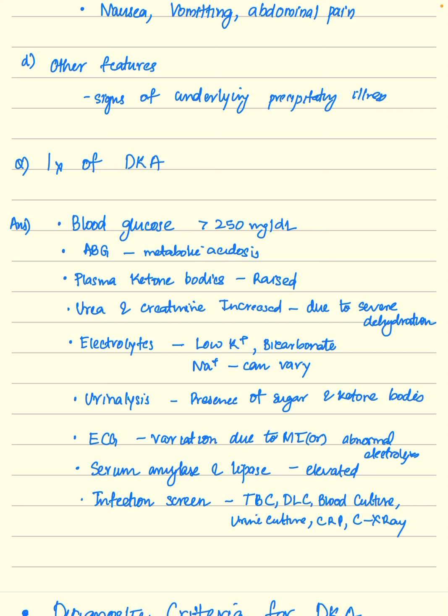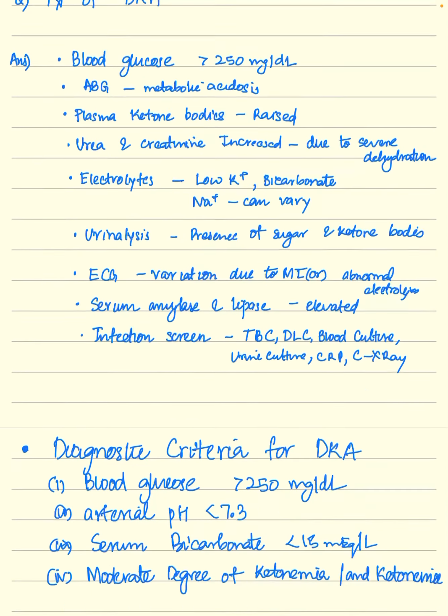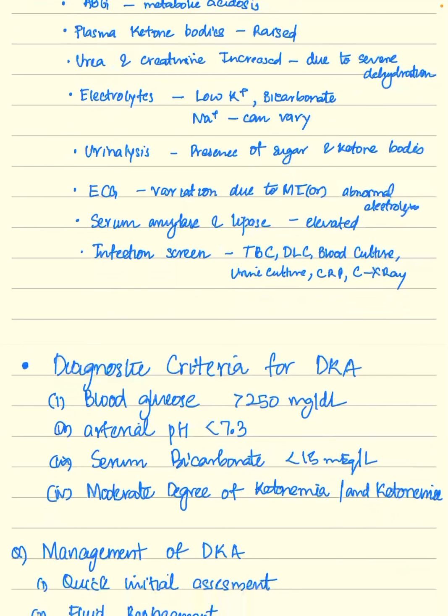Urine analysis shows the presence of sugar and ketone bodies. ECG shows variation due to MI or abnormal electrolytes. Serum amylase and lipase are elevated. Infection screen is done: total blood count, differential count, blood culture, urine culture, CRP and chest x-ray to look for any precipitating causes.